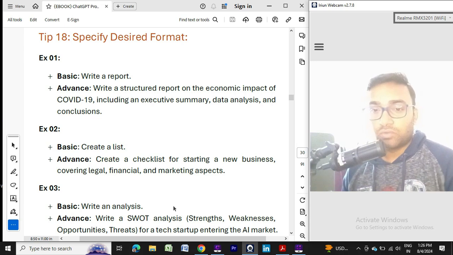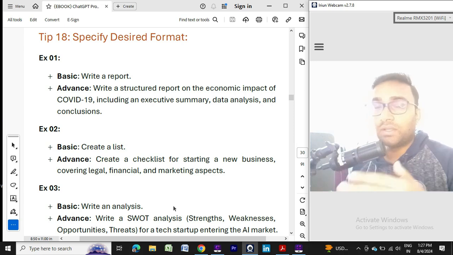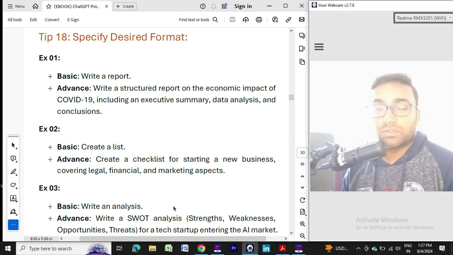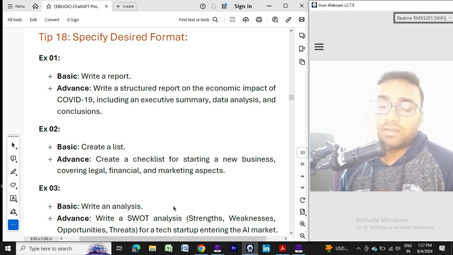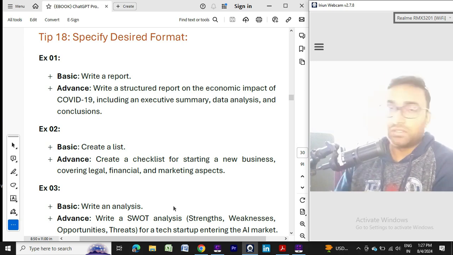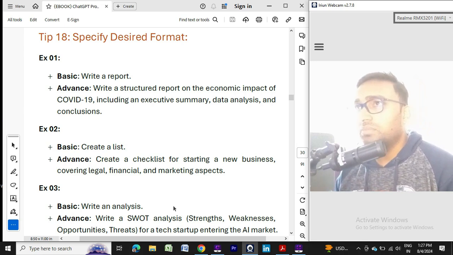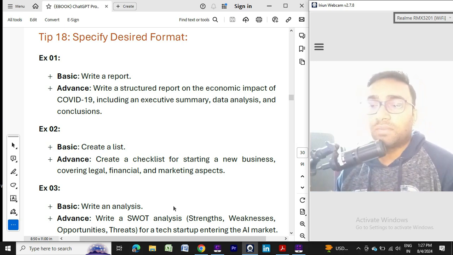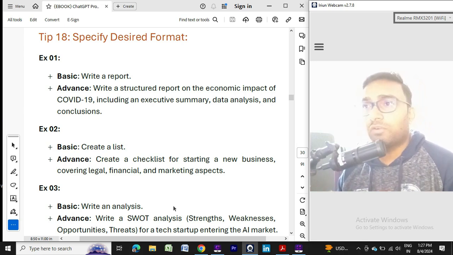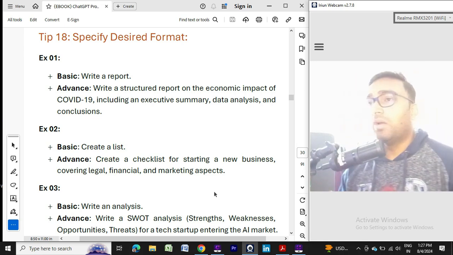I want that format, so I need to mention it so that ChatGPT can produce more responses in the same format. The same goes for the Excel format, the CSV format, the coding format. You need to specify those formats. It might be a checklist, or any other format that exists. Okay, we will check in our examples how we can use format.